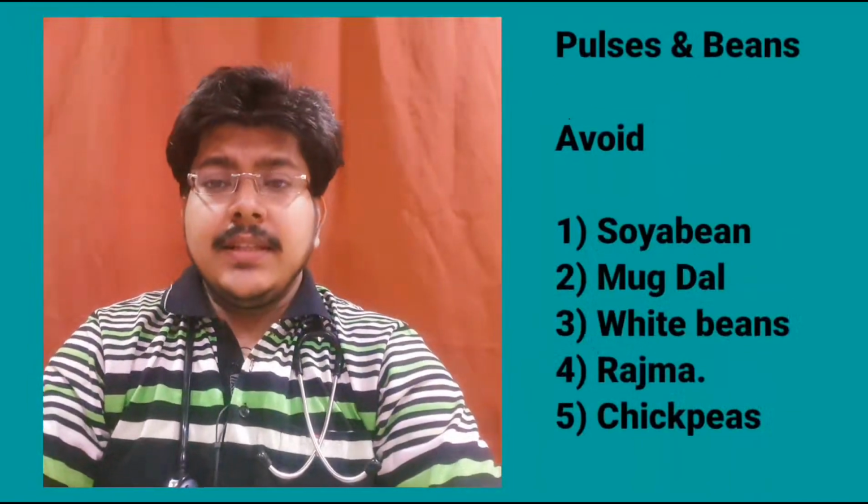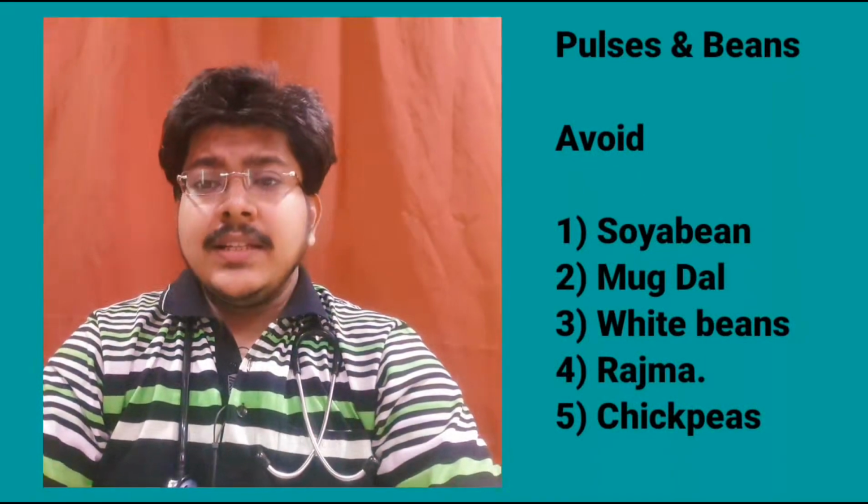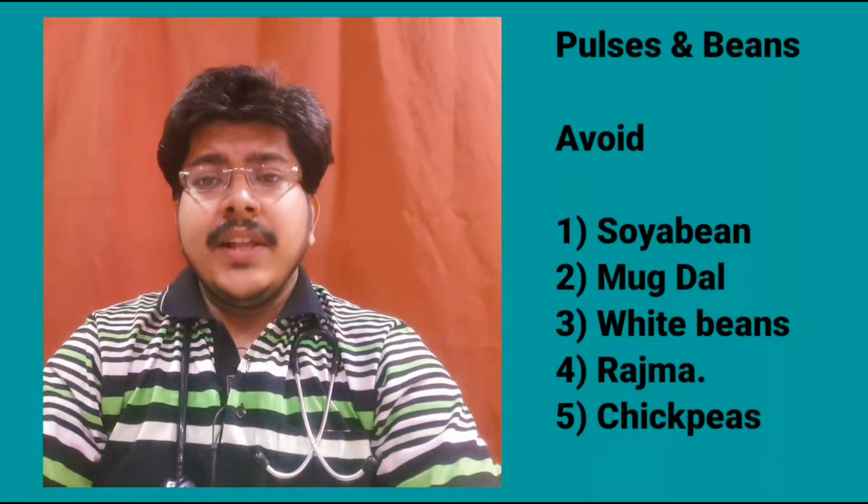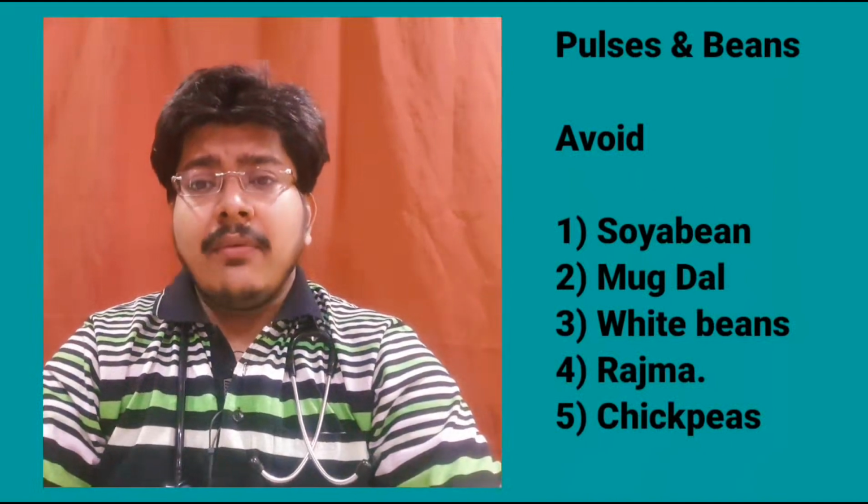In pulses and beans, soybean, moong dal, white beans, rajma and chickpeas contain increased amounts of uric acid, so avoid it if possible.